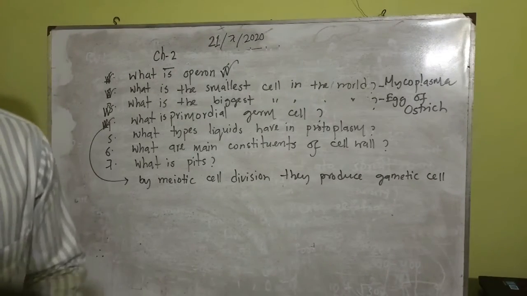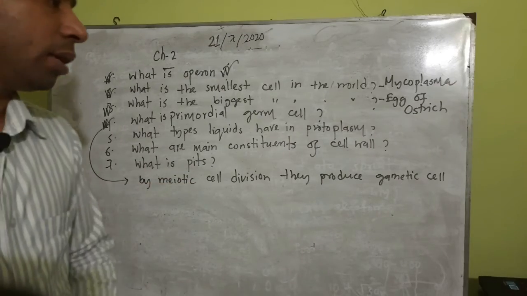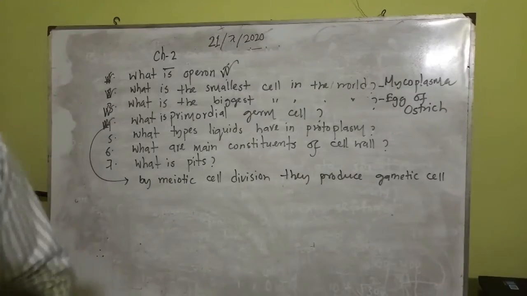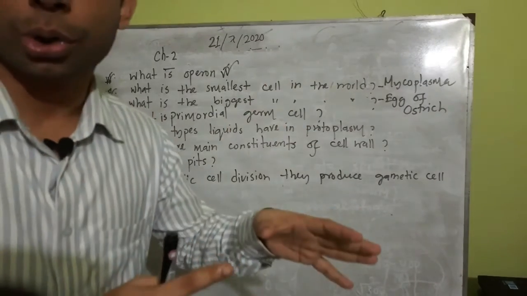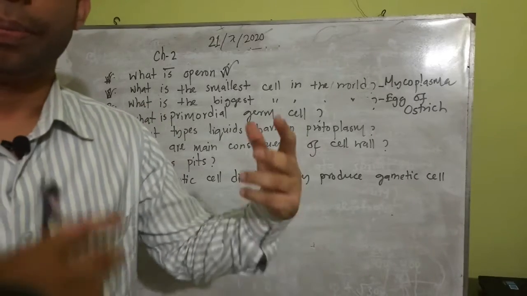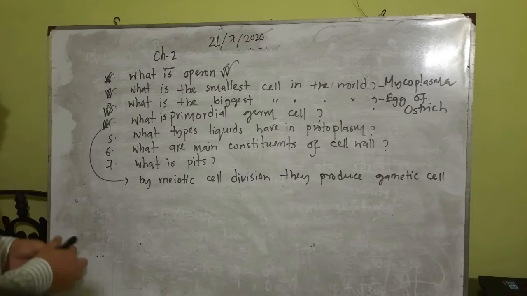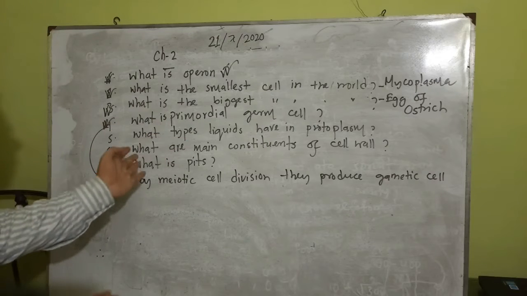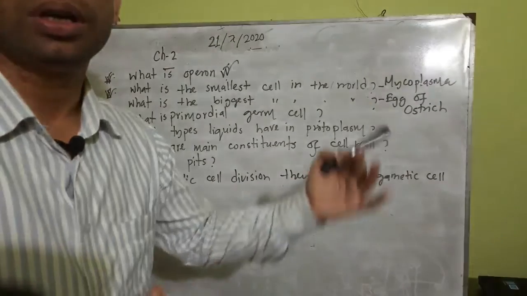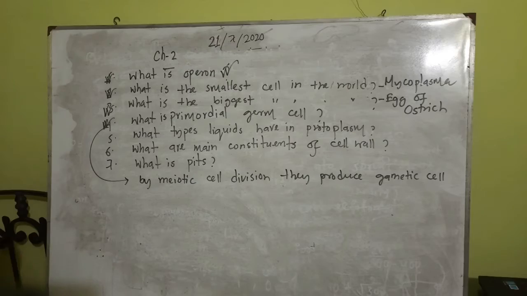Primordial germ cells are directly connected to meiotic cell division, and by this process they can produce gametic cells. The production gives two kinds of gamete: one is the male gamete, another is the female gamete. I think you understand that. So primordial germ cell is the kind of cell that, by meiotic cell division, can produce gametic cells, male gamete or female gamete.